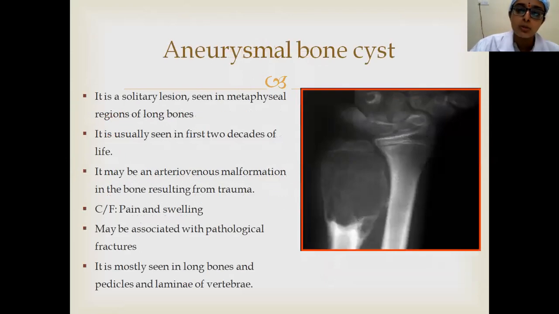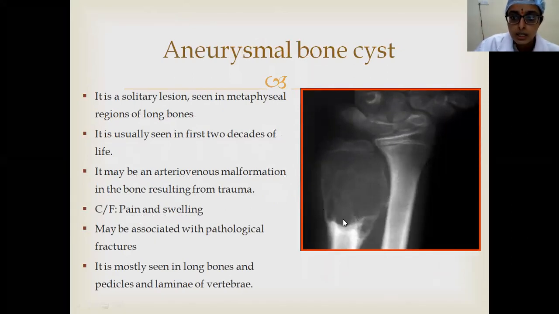Coming to the aneurysmal bone cyst, the radiological features are very much similar to that of giant cell tumor. See the trabeculations, the thinning of the cortex, an expansile lesion, usually in the epiphyseal and metaphyseal region, but this is an immature skeleton. So this is one point which you have to keep in mind when you are dealing with such X-rays.